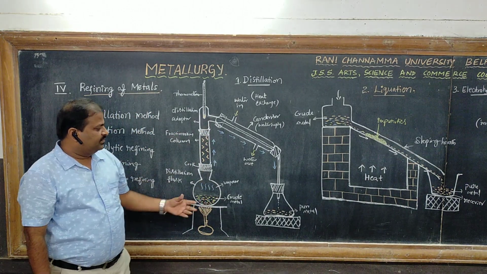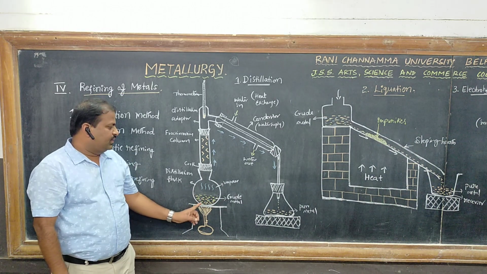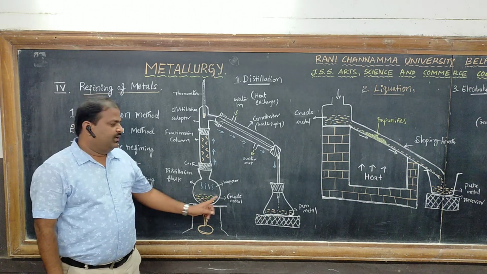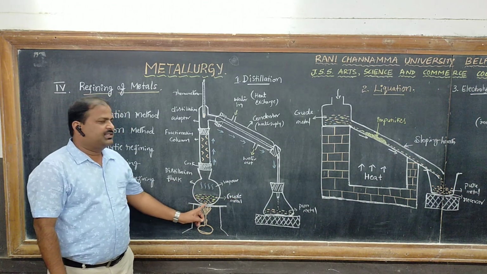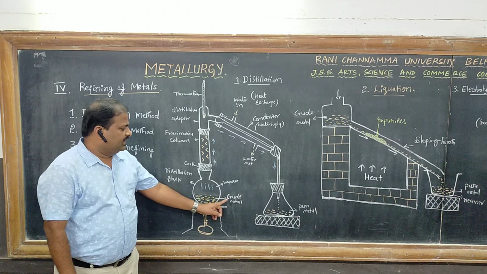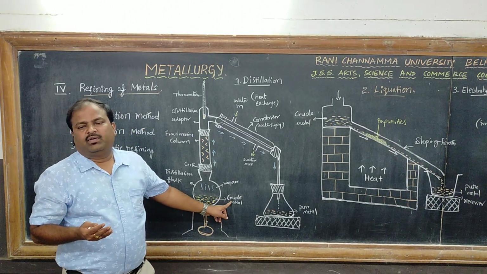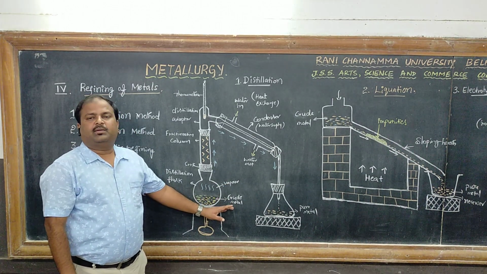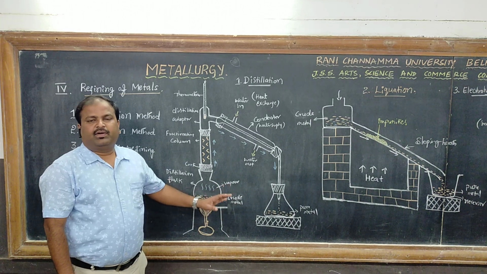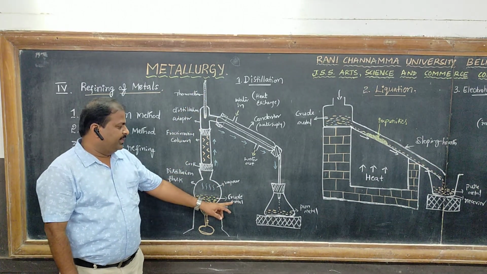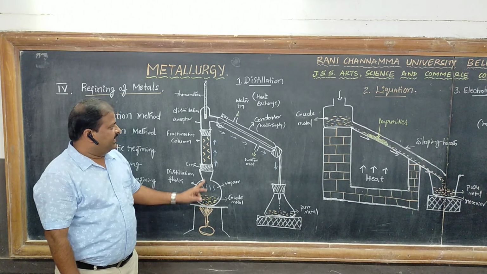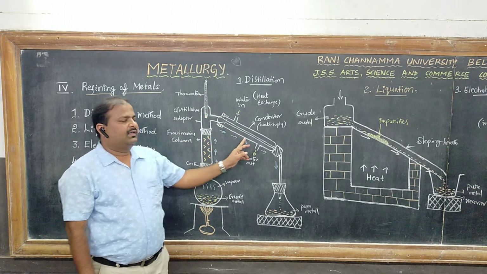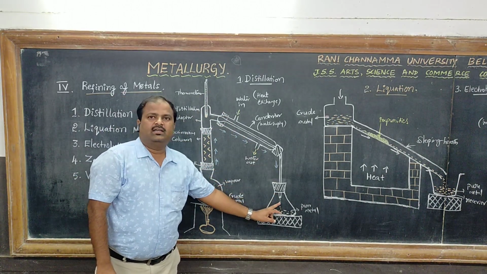Here is the schematic diagram. This is the distillation flask, in which the crude metal is taken. Crude metal is metal along with impurities. The basic principle is that the metal has a low boiling point compared to the impurities, so low boiling point metals are refined by this method. The flask is fitted with a fractionating column and a thermometer. This is a water cooled condenser and this is the receiver.